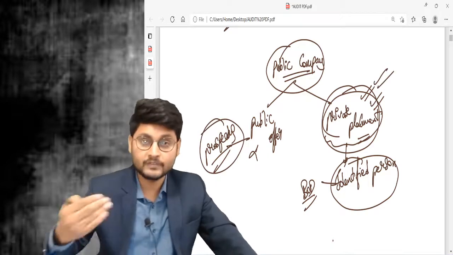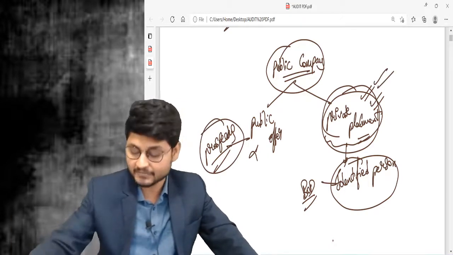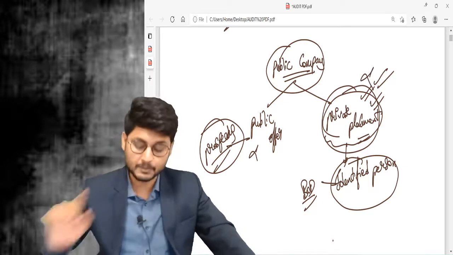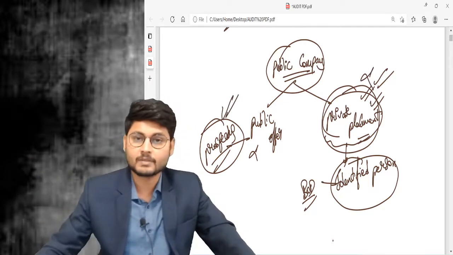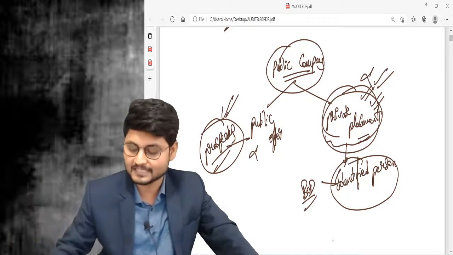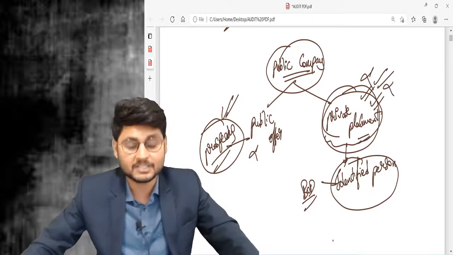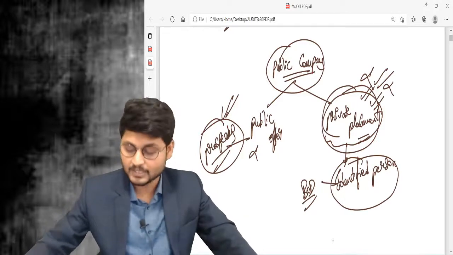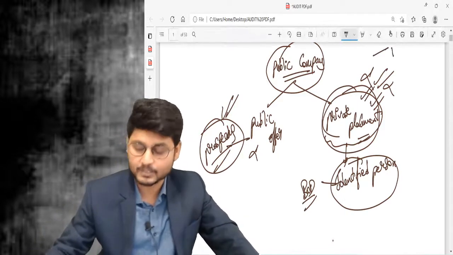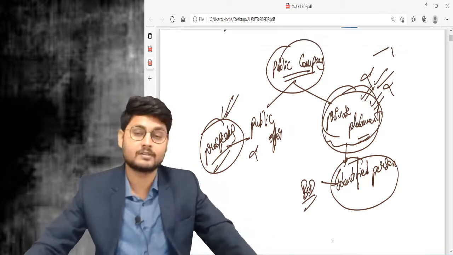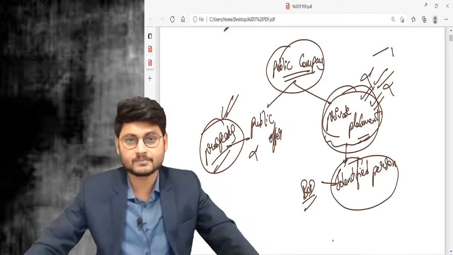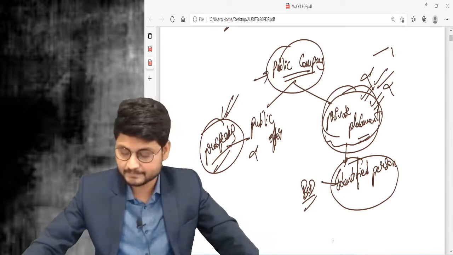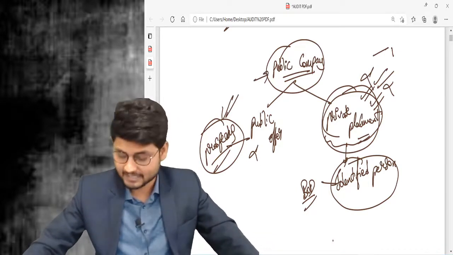Just as we advertise a prospectus, we cannot advertise private placement, because it is for only a few people. If it is for the public, advertise it. But if it is only for identified persons, the prospectus provisions do not apply. There are separate provisions covered under section number 42 along with rule number 14, which are applicable for private placement. I guess you are all getting the point very clearly.